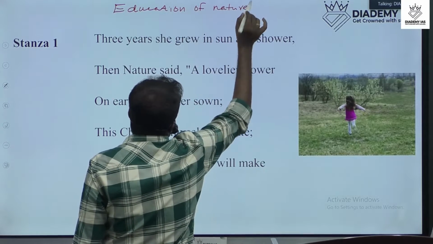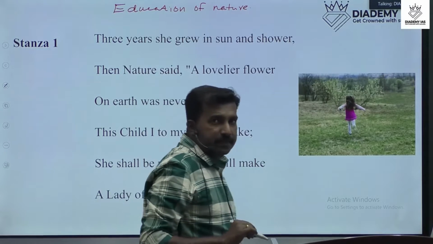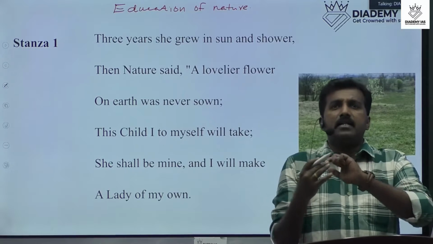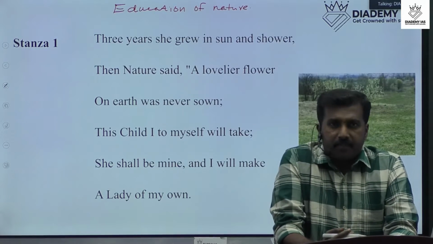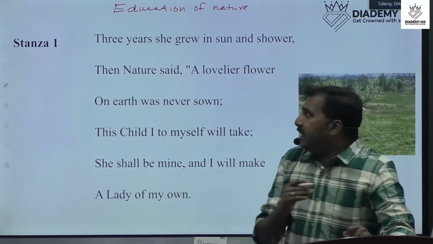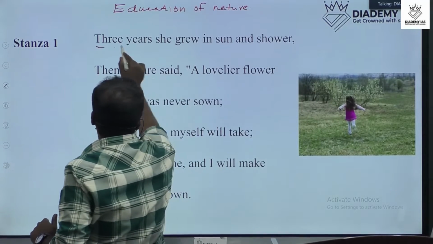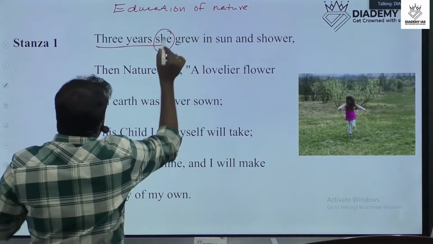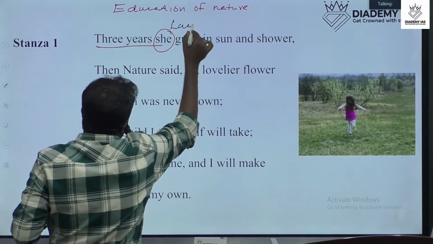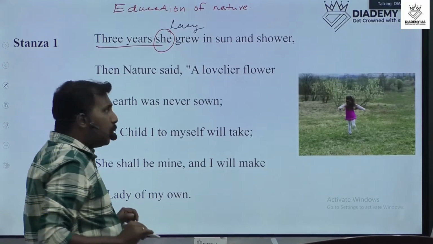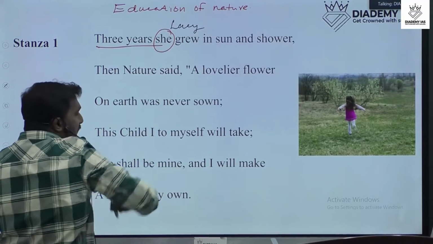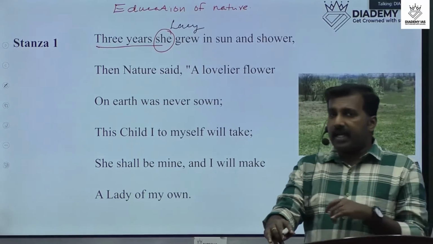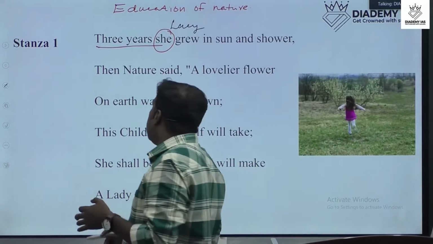Education of nature is the central theme of this poem. That means nature educates the child Lucy. Here "she" means Lucy, and nature educated her. That's the central theme of the poem.